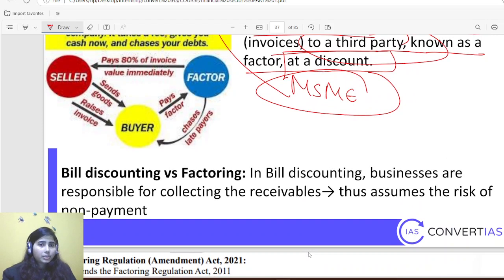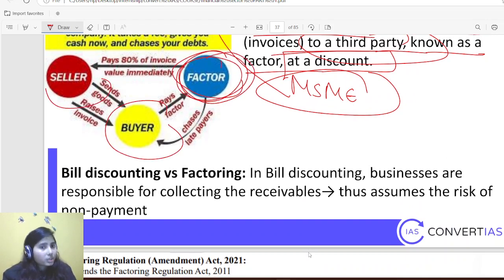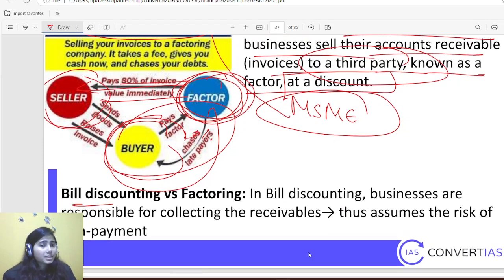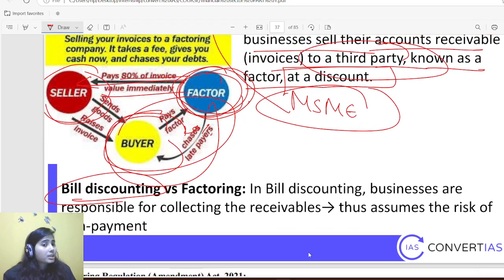Okay, so there is a seller, there is a buyer, there is a factoring institution. They pay 80% of the invoice value immediately to the seller, and the rest 20% they are earning while chasing the borrower for payment. Okay, so how is it different from bill discounting, what we have explained before, commercial bills.